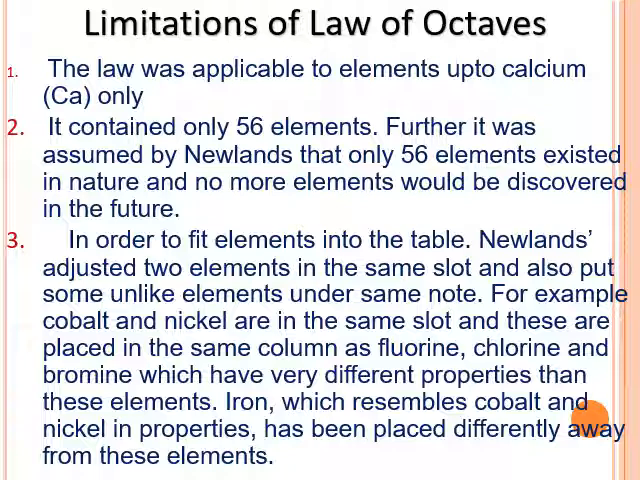For example, cobalt and nickel are in the same slot, and these are placed in the same column as fluorine, chlorine and bromine, which have very different properties than these elements. Iron, which resembles cobalt and nickel in property, has been placed differently, away from these elements.